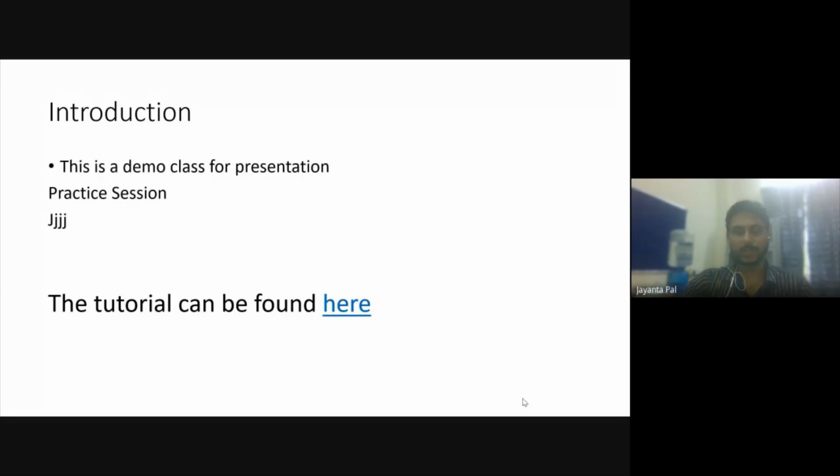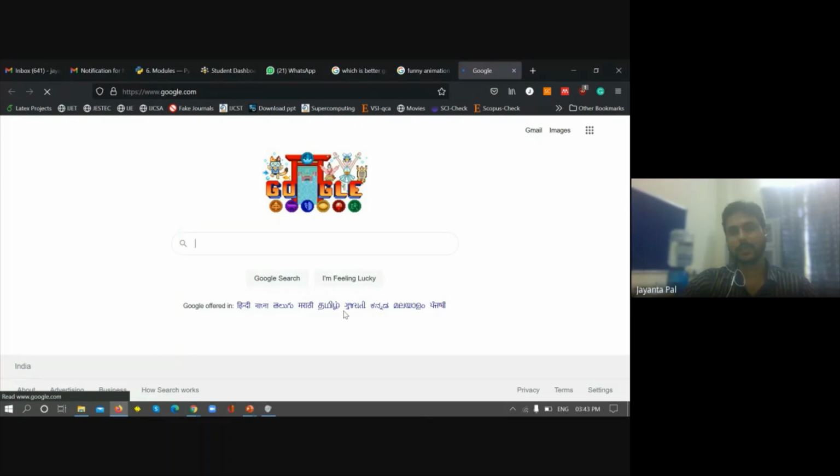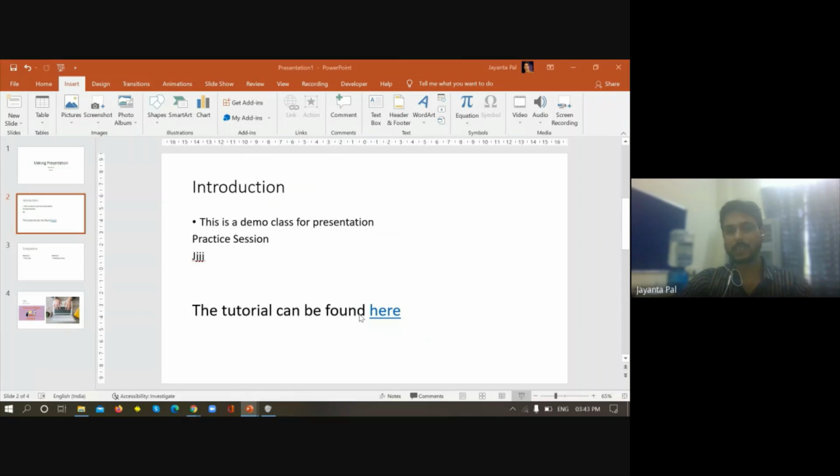If you notice, all the text is normal, but whenever I move the mouse over this text, it is clickable. If we click here, see, Google has opened up. That is how you can link a particular website or a particular document as per your requirement.